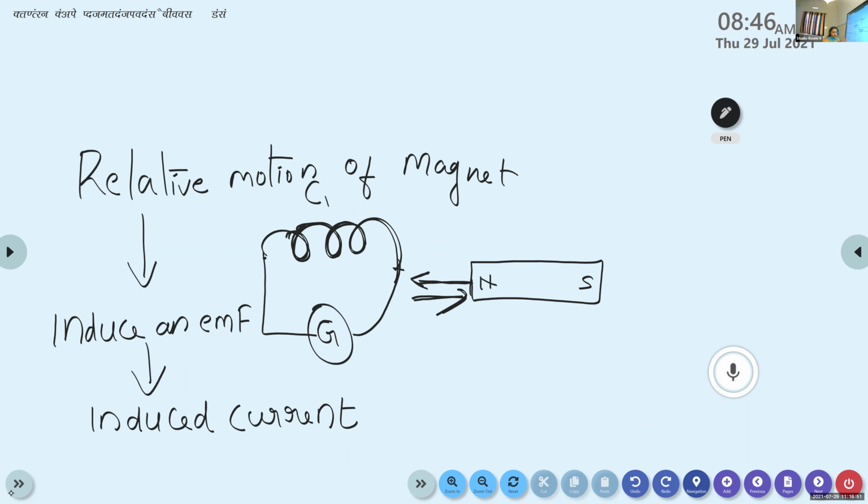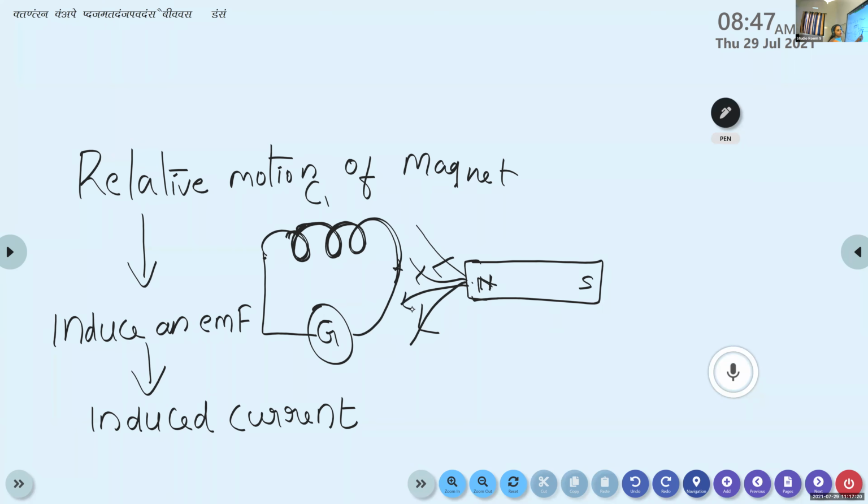Okay. Along with this, you must keep one thing in mind: the magnetic flux. What do you mean by magnetic flux? It is the total number of field lines entering the area. That is what is known as magnetic field lines. So here we know that this is our bar magnet. The bar magnet has its own magnetic field lines.